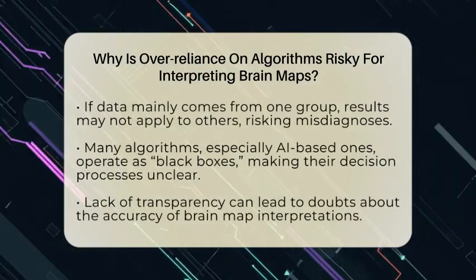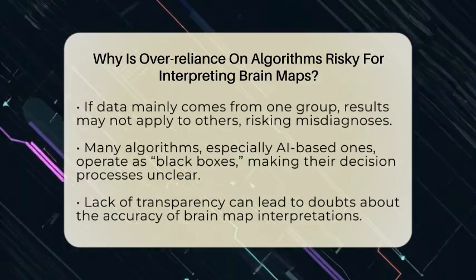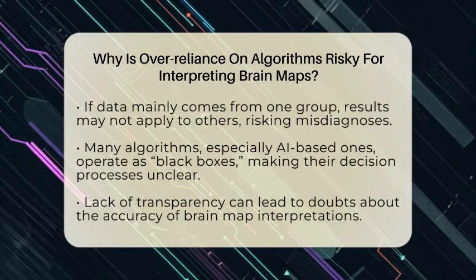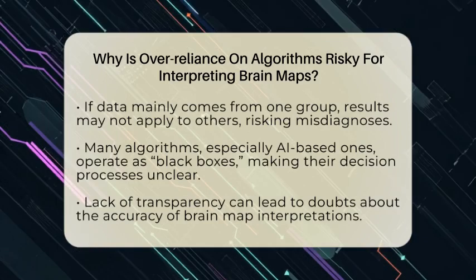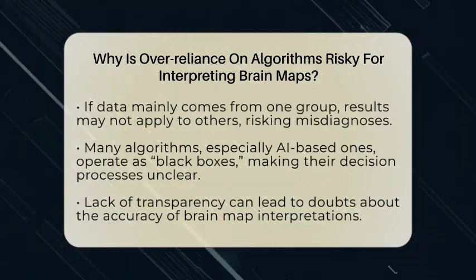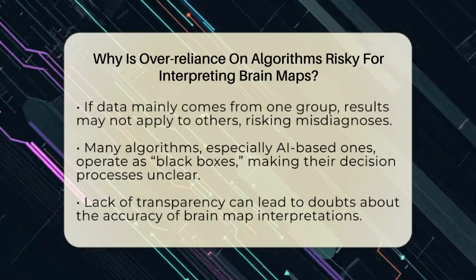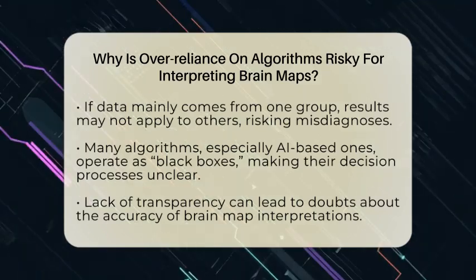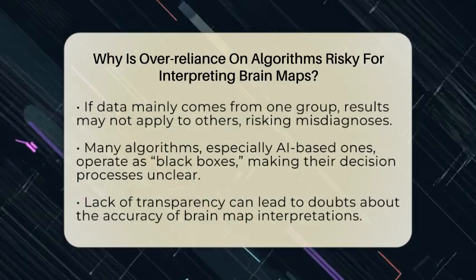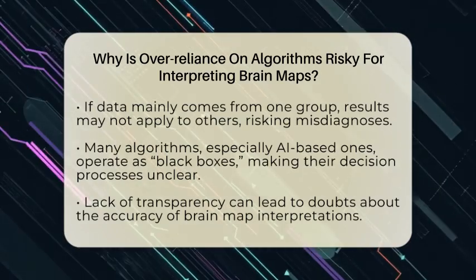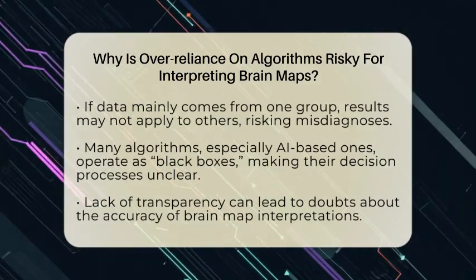Second, many algorithms, especially those based on artificial intelligence or machine learning, act as black boxes. This means we see the results but don't always understand how the algorithm arrived at them. If a doctor sees a brain map interpretation suggesting a problem, they need to trust that conclusion. But if they don't understand how the algorithm made its decision, it's hard to be sure it's right. This lack of transparency can cause doubts and make it difficult to verify findings.